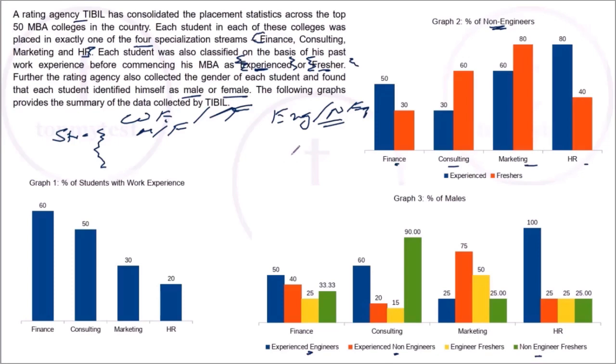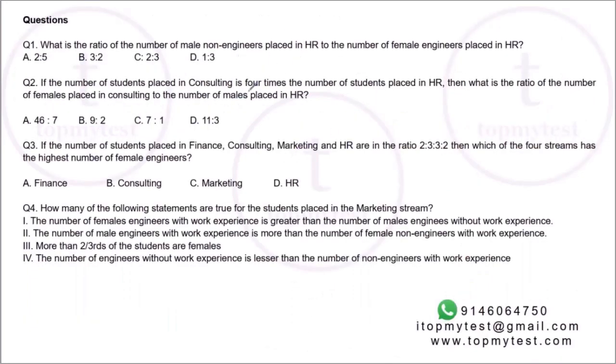Let's quickly go through the questions before we jump in and create the table. What is the ratio of the number of non-engineer males placed in HR to the number of female engineers placed in HR? So this talks about ratio. This also talks about ratio. This also gives you a ratio, and this is a direct comparison. There is nowhere where the total number of students is given. Everything is in terms of ratio, one with respect to the other. So we can assume a total value for a stream and then try to calculate that.